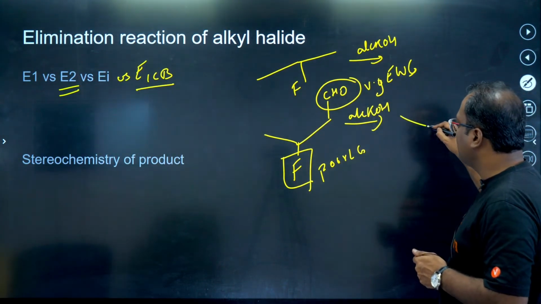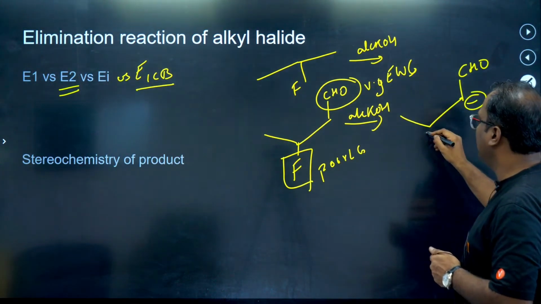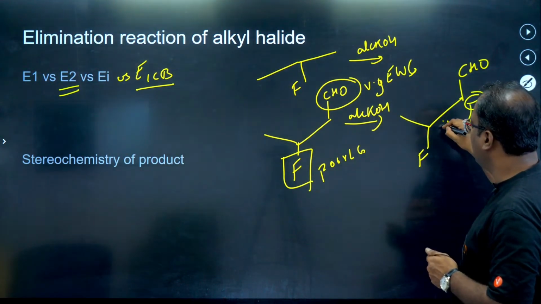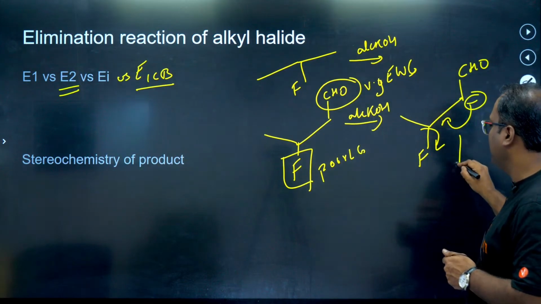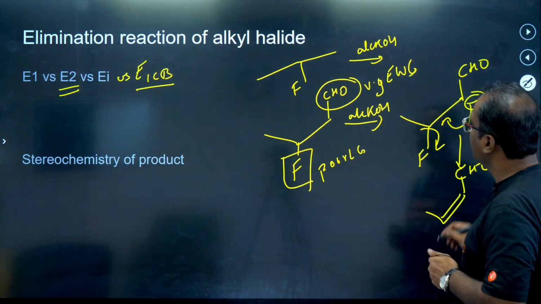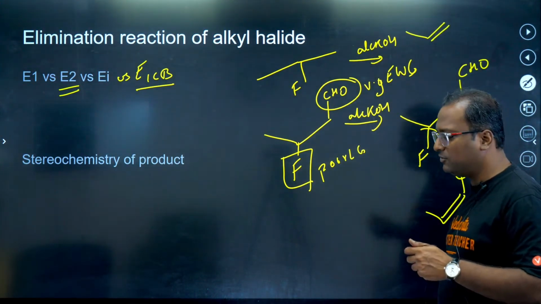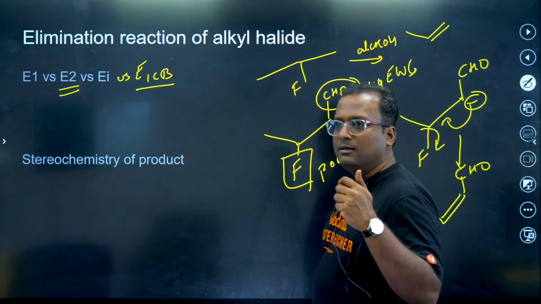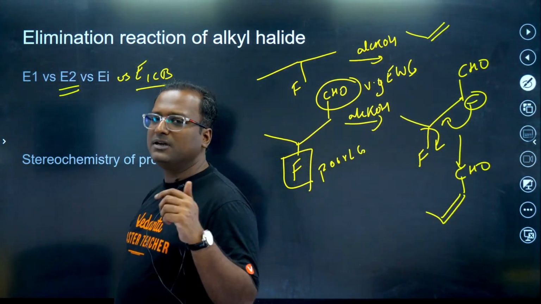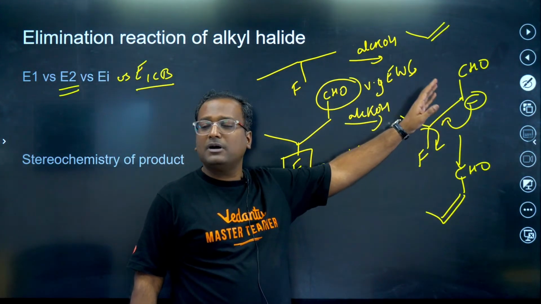What will happen in this case? In this case, you have a CHO here, you get a carbanion formed, this carbanion comes back, the halogen goes away, and you have your CHO. In this first case, simple elimination takes place via E2 mechanism, you get alkene. Whether retention or whether inversion takes place in E1CB, as you can see, a carbanion is, first of all,